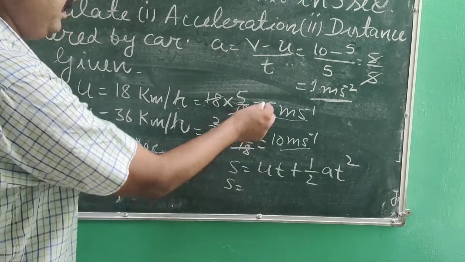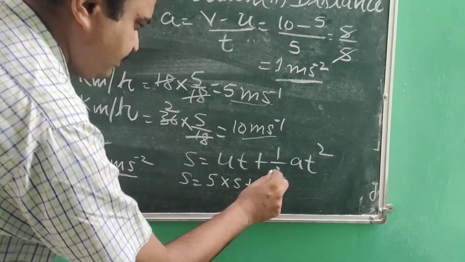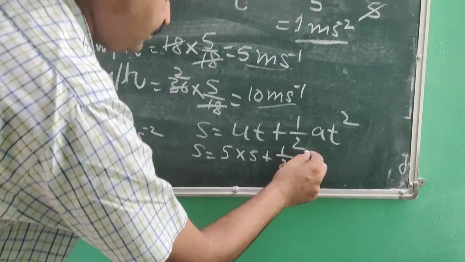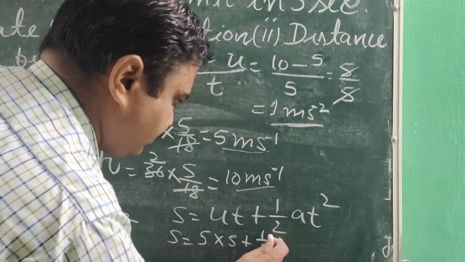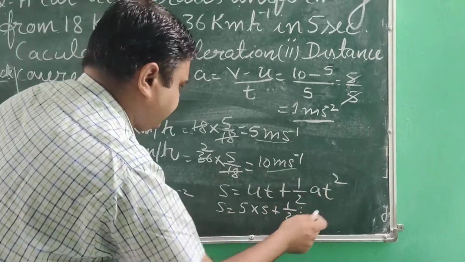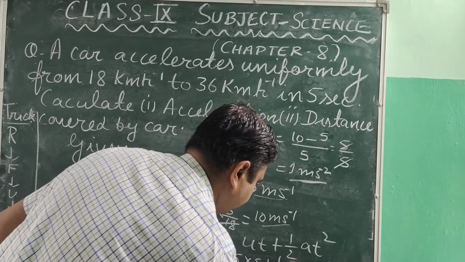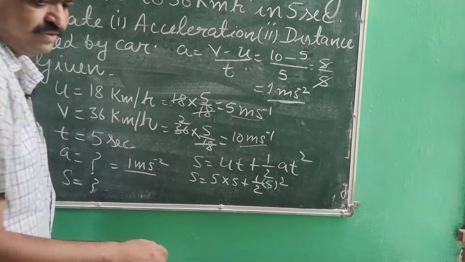U is 5, so 5 multiplied by 5, plus half. What is a here? It is 1, so we do not write it. What is time here? Time is given as 5, so we write 5 square.